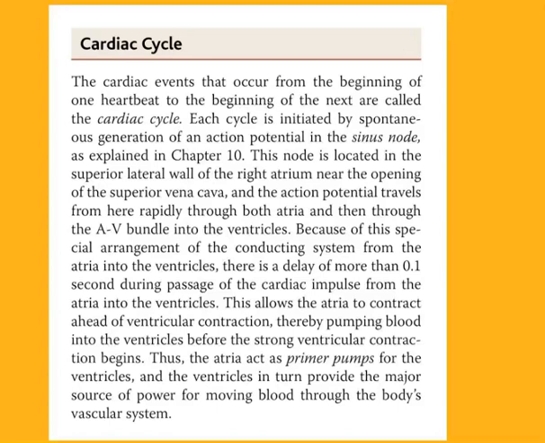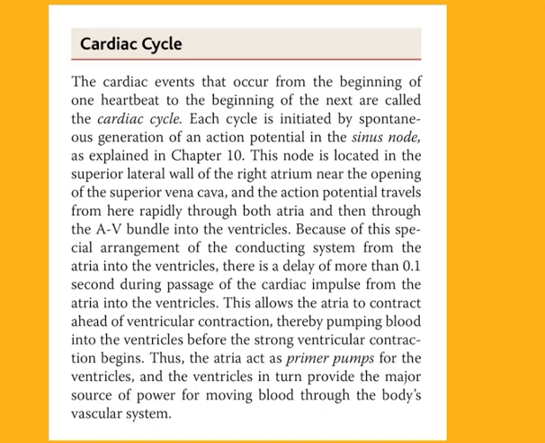The cardiac cycle. The cardiac events that occur from the beginning of one heartbeat to the beginning of the next are called the cardiac cycle. Each cycle is initiated by spontaneous generation of an action potential in the sinus node, as explained in chapter 10. This node is located in the superior lateral wall of the right atrium near the opening of the superior vena cava, and the action potential travels from here rapidly through both atria and then through the AV bundle into the ventricles.